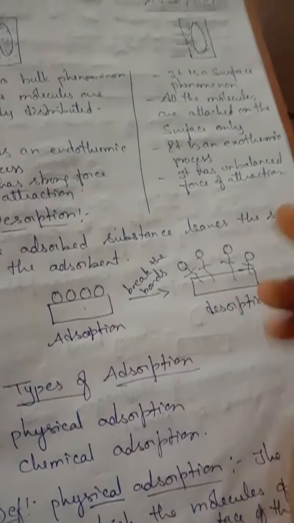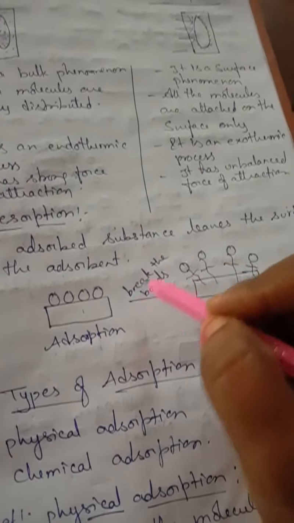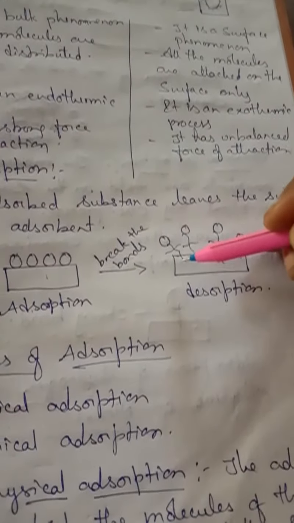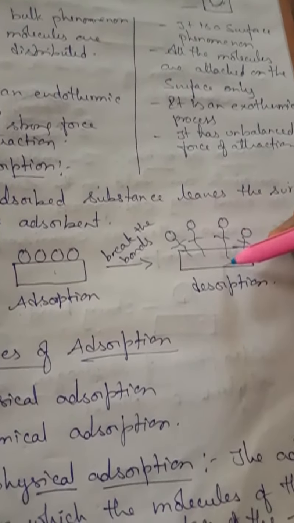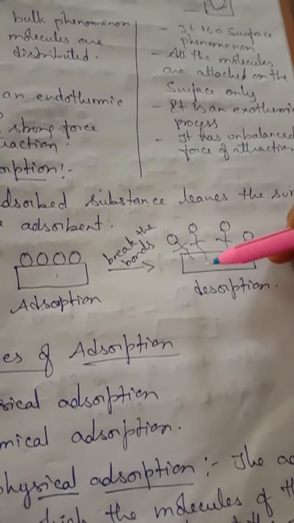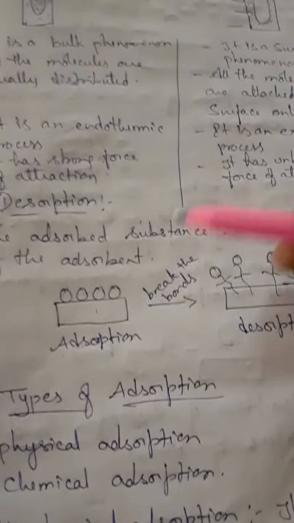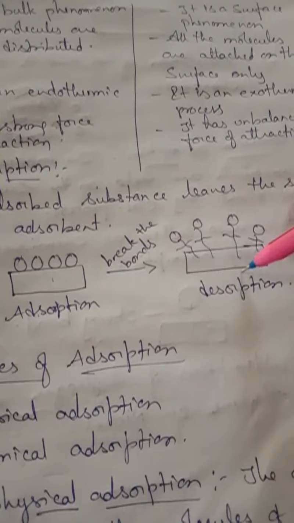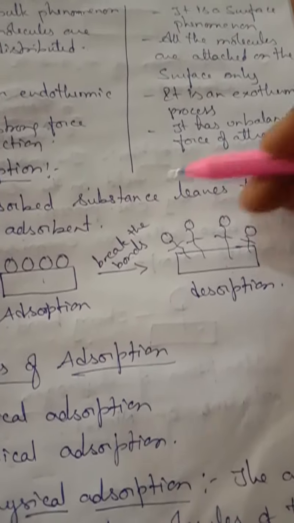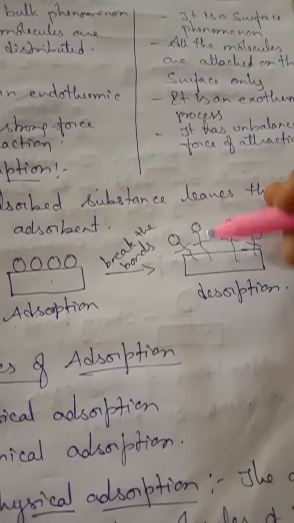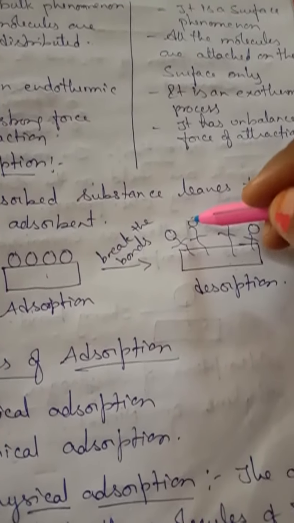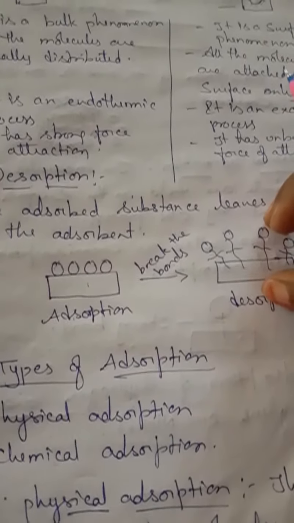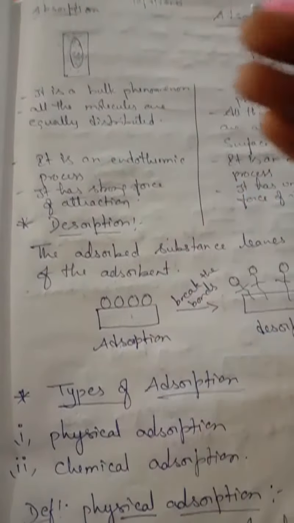After some time, if you give some heat energy, what happens? They break the bond. So when they break the bond, the molecules try to move away from the adsorbent, and that process is called desorption. This is adsorption, this is desorption. Desorption is nothing but the moving away of the molecules from the adsorbent. The adsorbate molecules are moving away. Understand, children? Yes. So desorption is the opposite of adsorption.